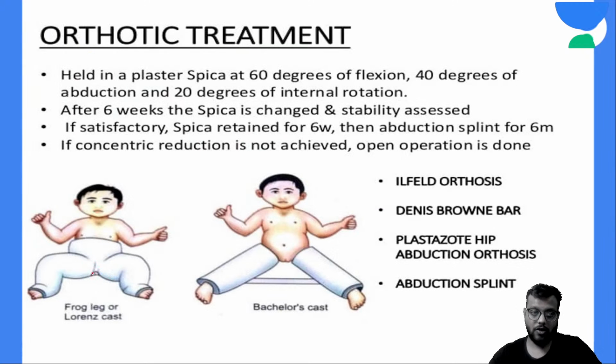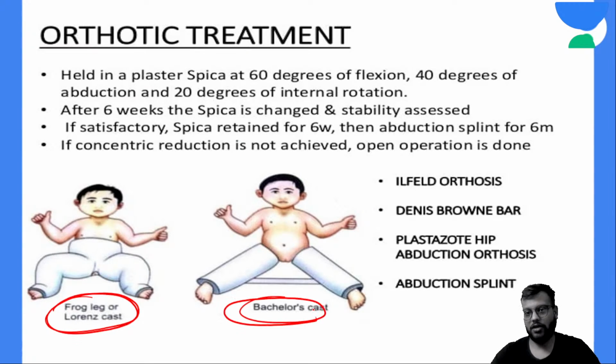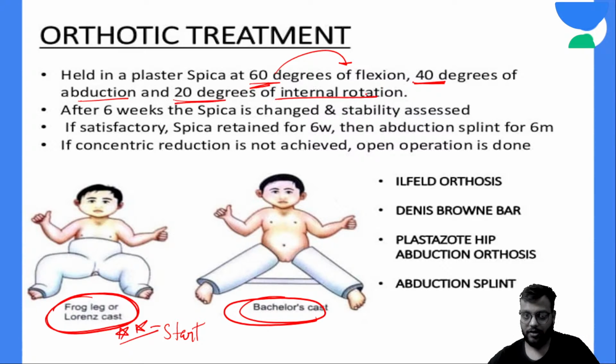Okay, so this is your frog or the Lawrence cast, and this is your Bachelor's cast. Frog and Lawrence cast and Bachelor's cast, and you start from this. You start from the frog or the Lawrence cast, and it is 60 40 20 degrees. Okay, 60 degrees flexion, 40 degrees abduction, and 20 degrees of internal rotation. And every 6 weeks or 1.5 months you change the spica and you do the serial x-rays.